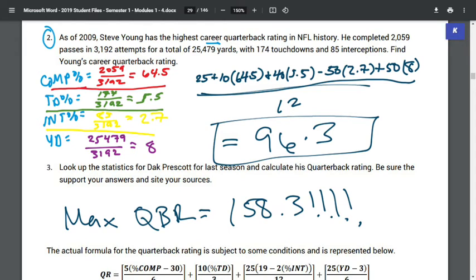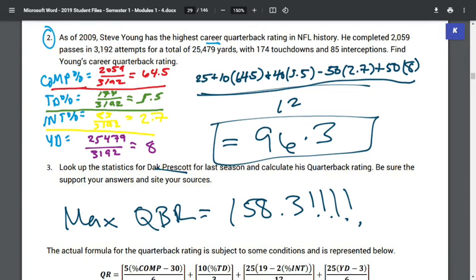All right, so here's the math on how to get all of the percentages. Completions divided by attempts, touchdowns divided by attempts, interceptions divided by attempts, and then of course yards by attempts. When we do all of that, here are the percentages that we get. We plug it into our formula like I did there, and we get 96.3. So Tony Romo's was nice over the course of the 2 games. This is over Steve Young's entire career. I don't know off the top of my head how many years he played, but he played for a while. So that's a pretty good QBR for your entire career, especially as long as he played.